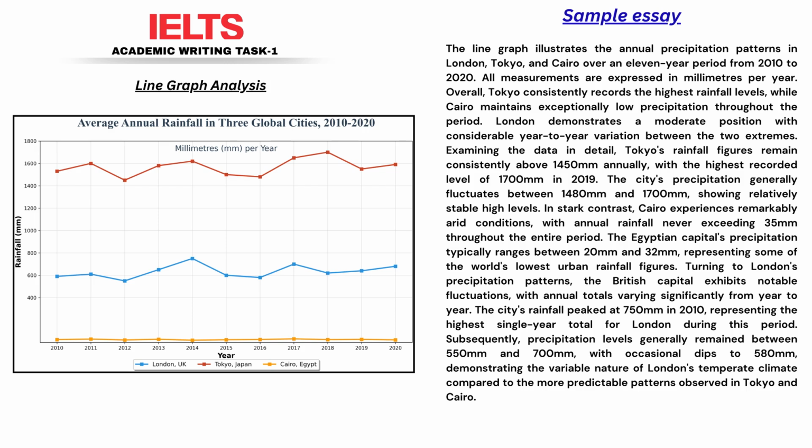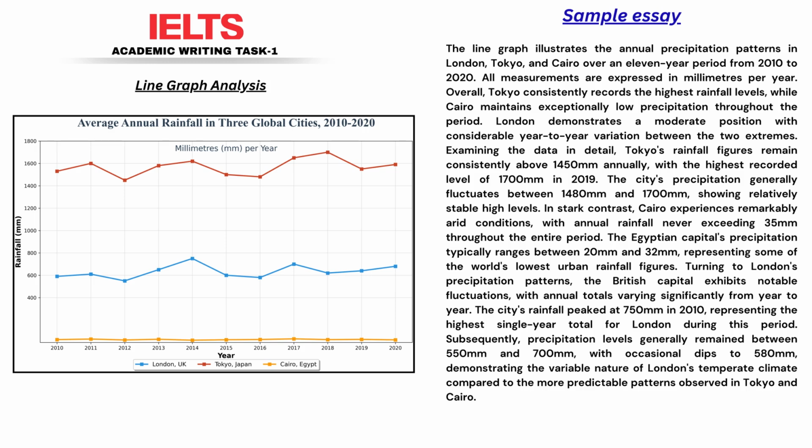Look at the language in paragraph 3. It begins with examining the data in detail, a wonderful linking phrase. It identifies Tokyo's range as consistently above 1,450 millimeters, much more descriptive than just listing numbers. It then contrasts this with Cairo's remarkably arid conditions, staying below 35 millimeters. This is what we mean by making intelligent comparisons.